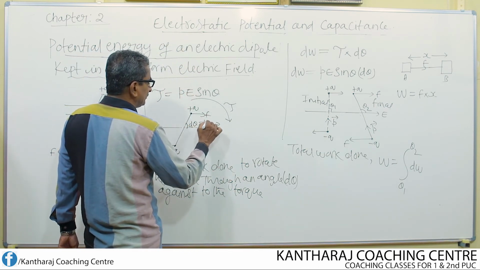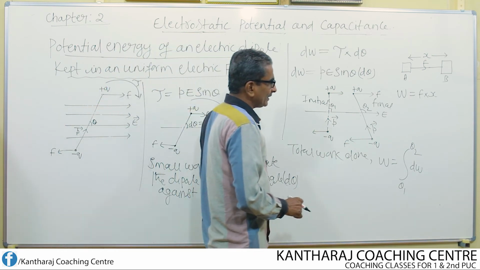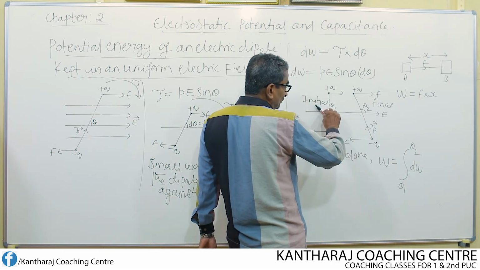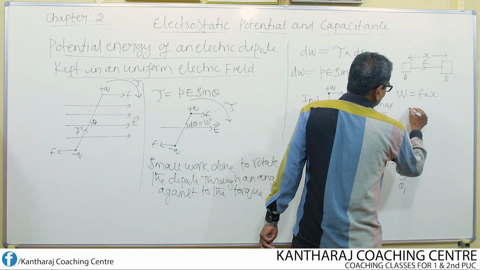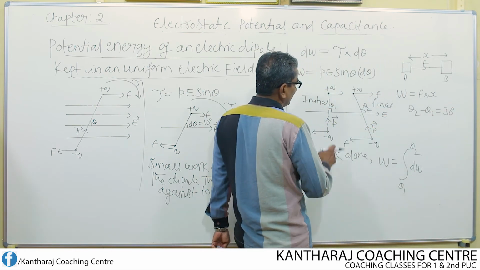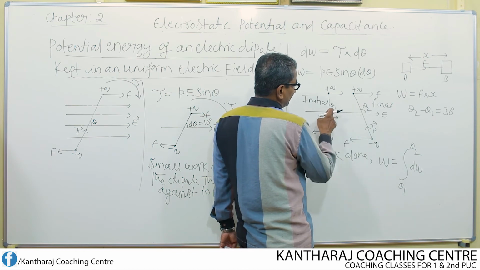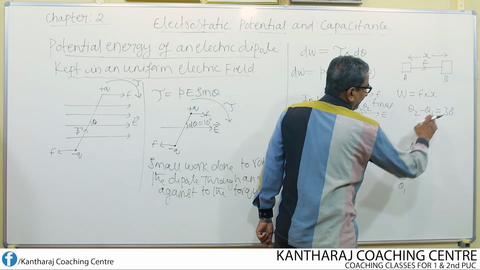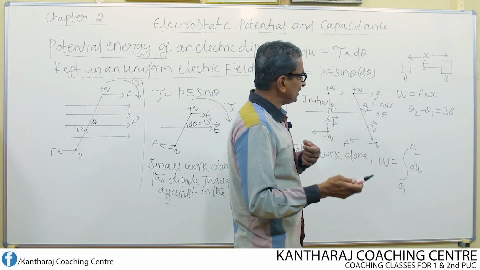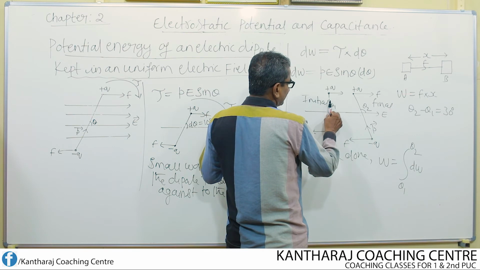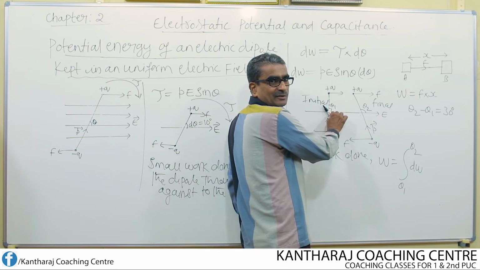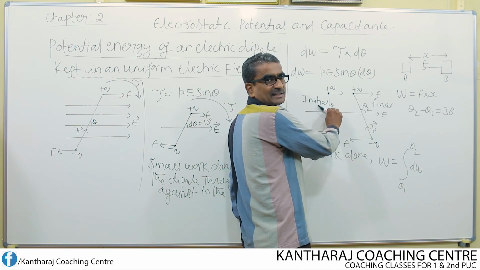Say for example, if I assume d theta is equal to 10 degree, then the total work done in rotating from theta 1 to theta 2, if the angle theta 2 minus theta 1 is about 30 degree as an example, is given by W. It is just like this: 0 degree, 10 degree, work W1; another 10 degree, work W2; another 10 degree, W3.